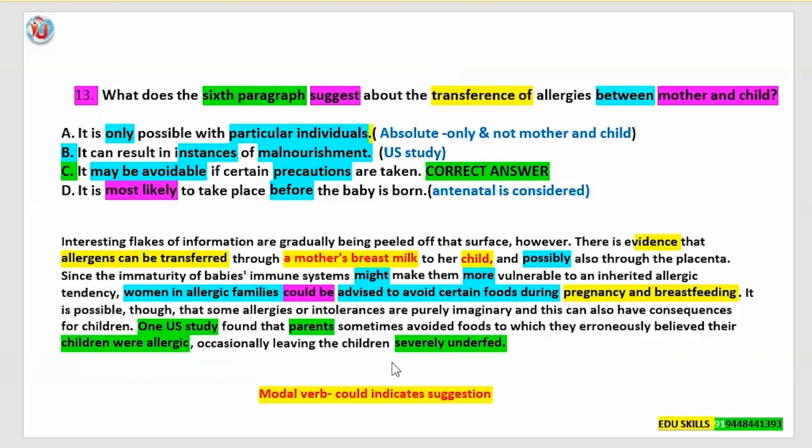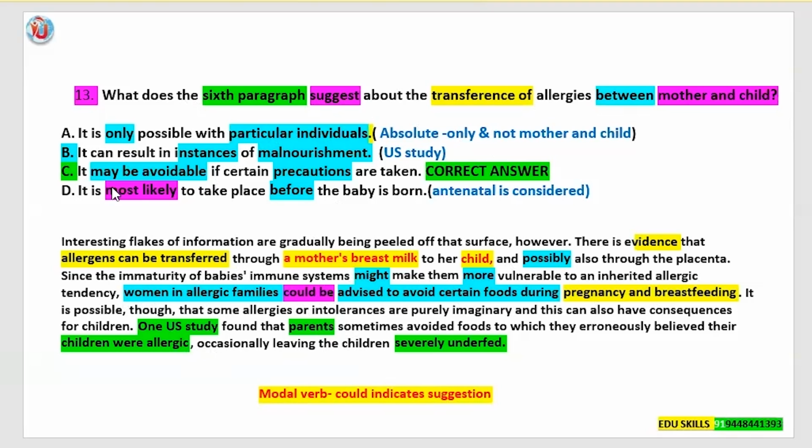See, there's a modal verb in answer option C. There's a modal verb "may." And in the question, it is asked that the sixth paragraph suggests. Again, the confirmation of it we are getting in the paragraph by "could." There's a modal verb. So "could" indicates suggestion. So we need to know what the suggestion given in the sixth paragraph is about the transference of allergies between mother and child. That has been clearly mentioned and it is highlighted here for you.